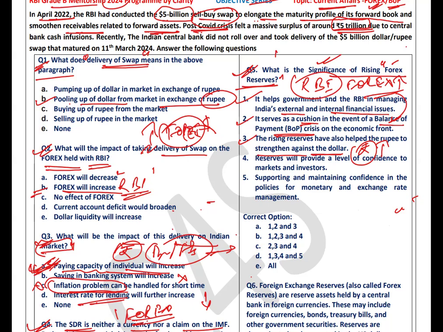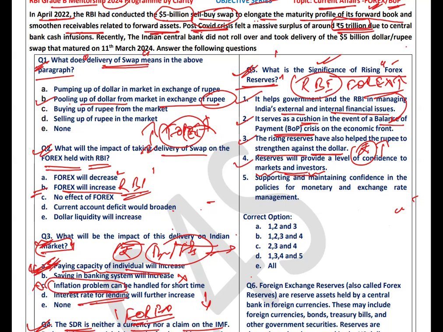Reserves will provide a level of confidence to the market and investors. See, the rupee is appreciating. We have more and more reserves to settle our international trades. So it is going to boost the confidence in the market as well as among investors, and it will attract more foreign investors as well as local investors.